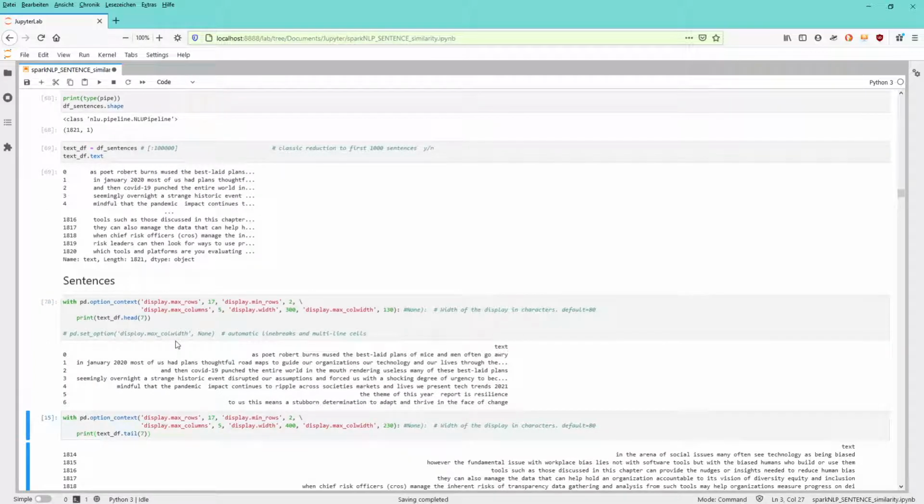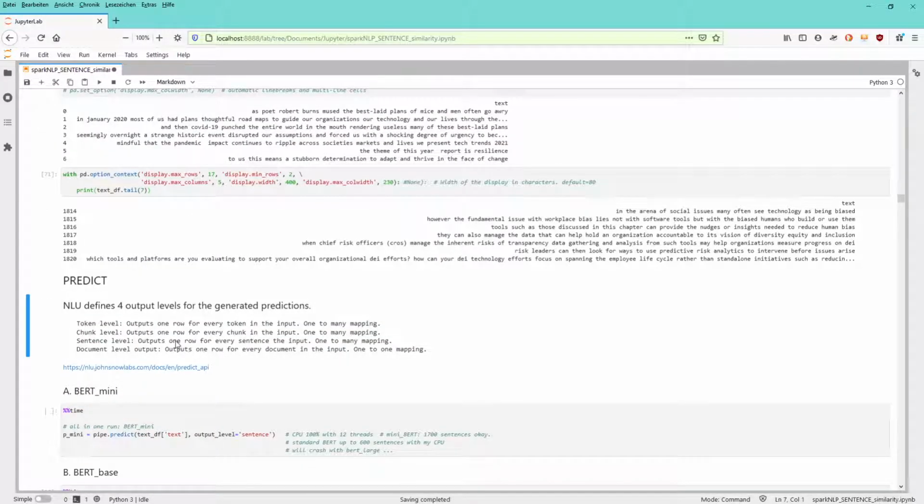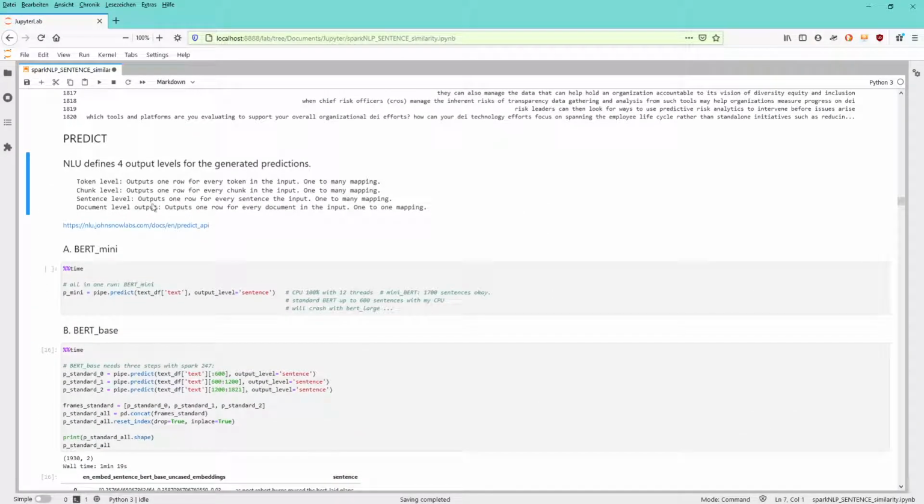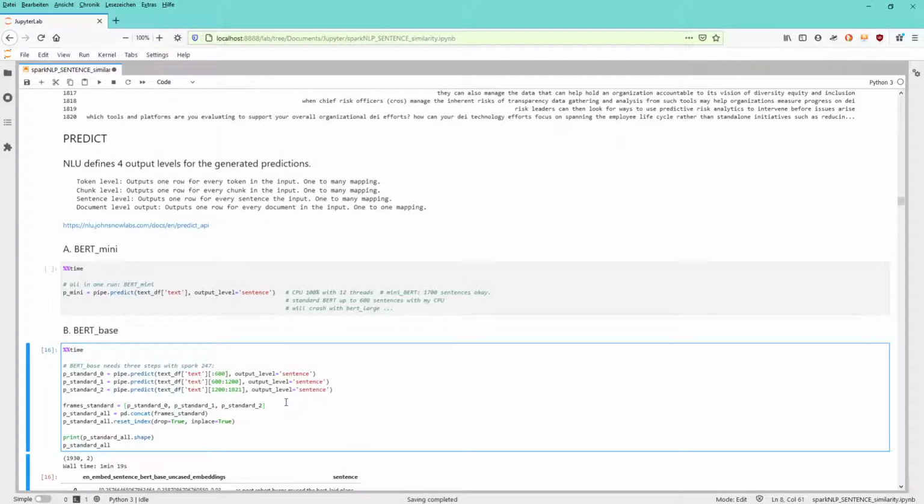Just have to perform some transformation, but we end up with a Panda Dataframe where the heading of our column, unfortunately, we have to call it text, otherwise the algorithm would have a problem identifying the column we want to apply the embedding to. Here we have our sentences. And the next step to do is take our Panda Dataframe file, say we want to have an output level of sentence, so that each and every sentence gets a specific embedding, and we do this on the BERT base level.